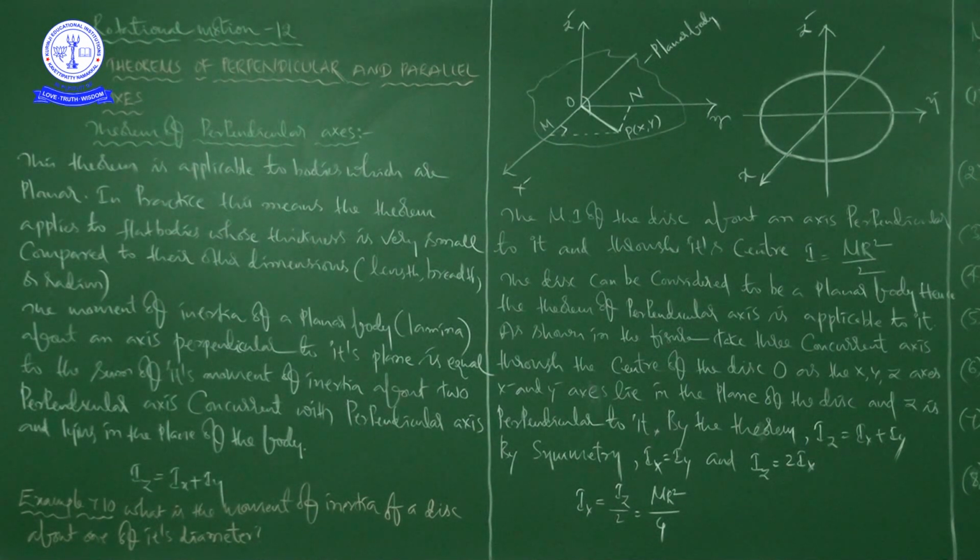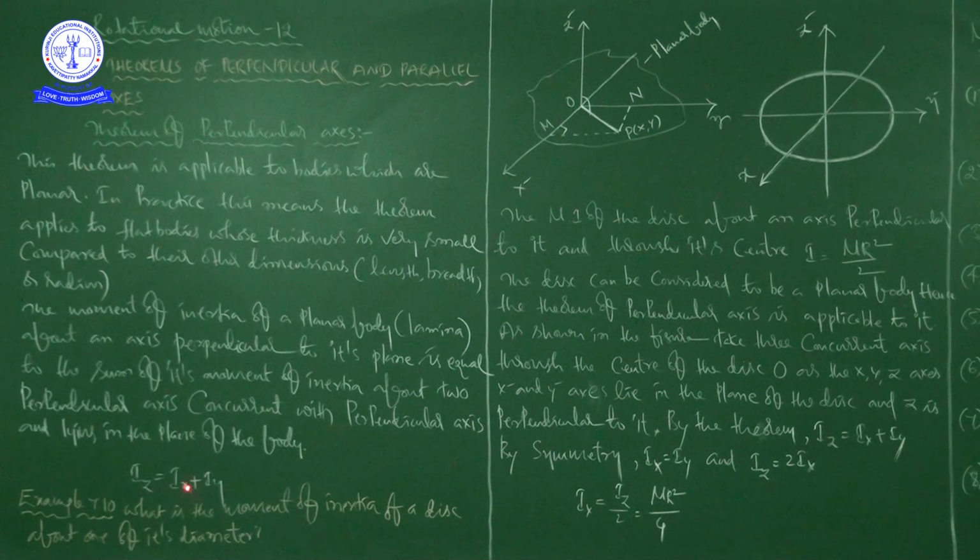So what the perpendicular axis theorem is saying, as simply as possible: in the case of planar bodies, the moment of inertia of a body about the z-axis, which is perpendicular to the plane and passing through its center, is the sum of the moments of inertia about the x-axis and about the y-axis.